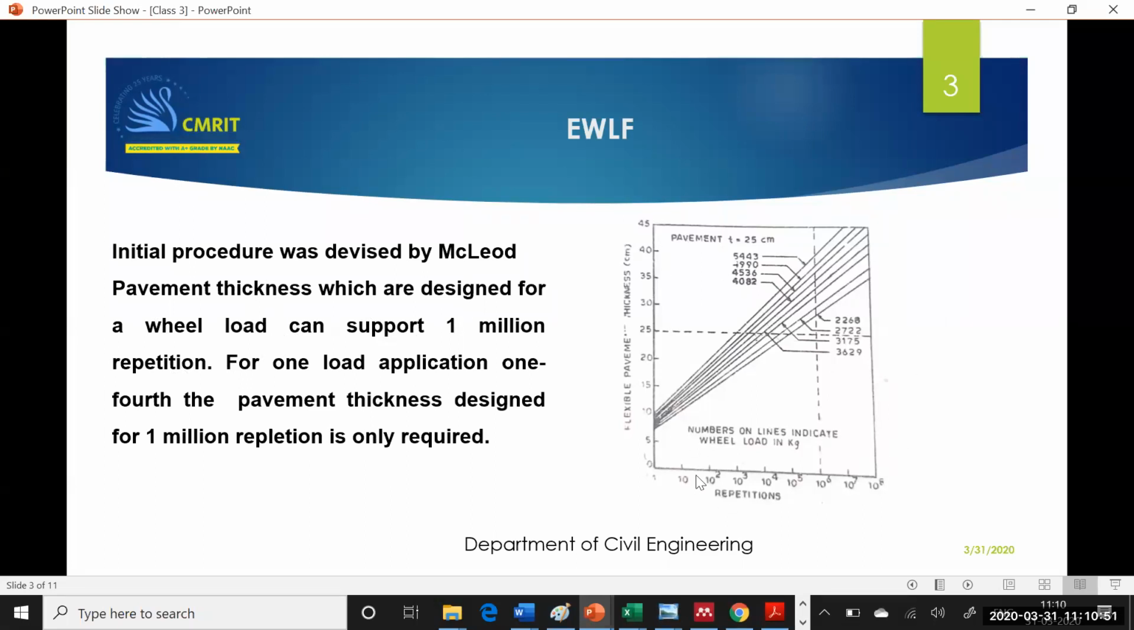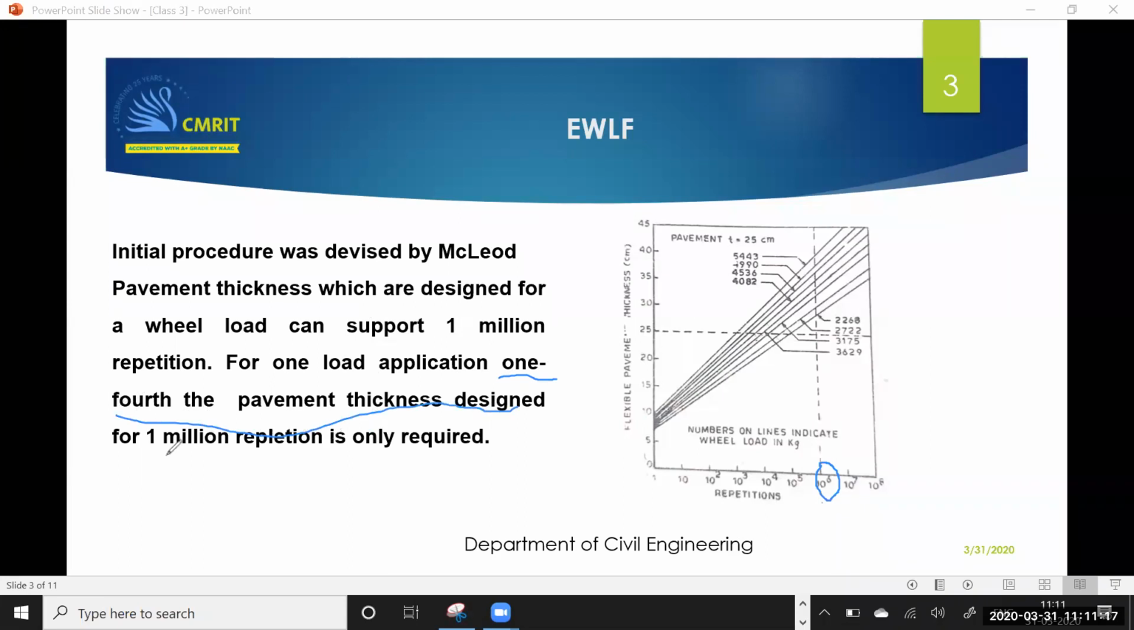I am having a graph here, with a thickness. It can support 1 million repetition. Able to see here. If a pavement thickness can support 1 million repetition, then 1/4 of the pavement thickness is required to sustain 1 load application. I repeat, if one thickness can support 1 million repetitions, 1/4 of the thickness can sustain 1 repetition.